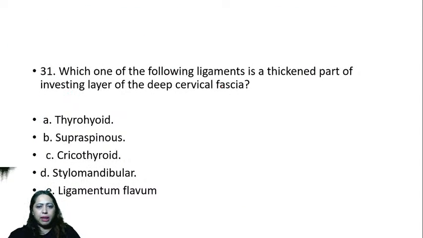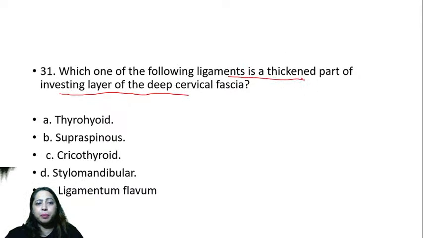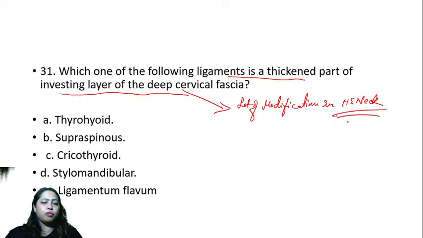Which one of the following ligaments is a thickened part of the investing layer of deep cervical fascia? So we are talking about a ligament that is a thickened part of the investing layer of deep cervical fascia. Deep cervical fascia has a lot of modifications. What are the modifications of deep fascia?